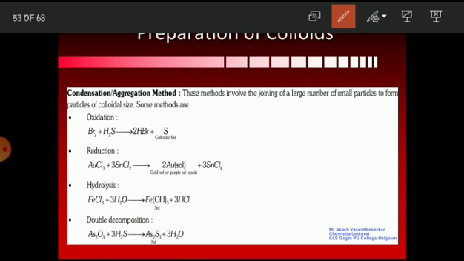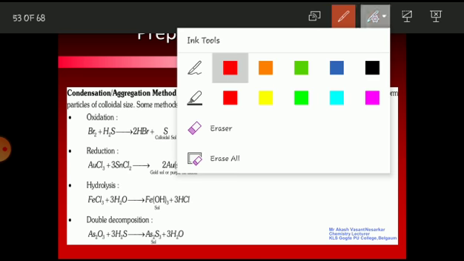So these are the chemical methods to prepare the colloidal solution via oxidation, reduction, hydrolysis and double decomposition. And all these methods come under the condensation method in order to prepare lyophobic colloid. So try to understand what oxidation means. It is nothing but removal of hydrogen, whereas reduction, that is addition of hydrogen or gain of electron, is what? Reduction. Hydrolysis is what? Addition of water molecule, and in double decomposition, we have to break the larger molecule into smaller molecules.